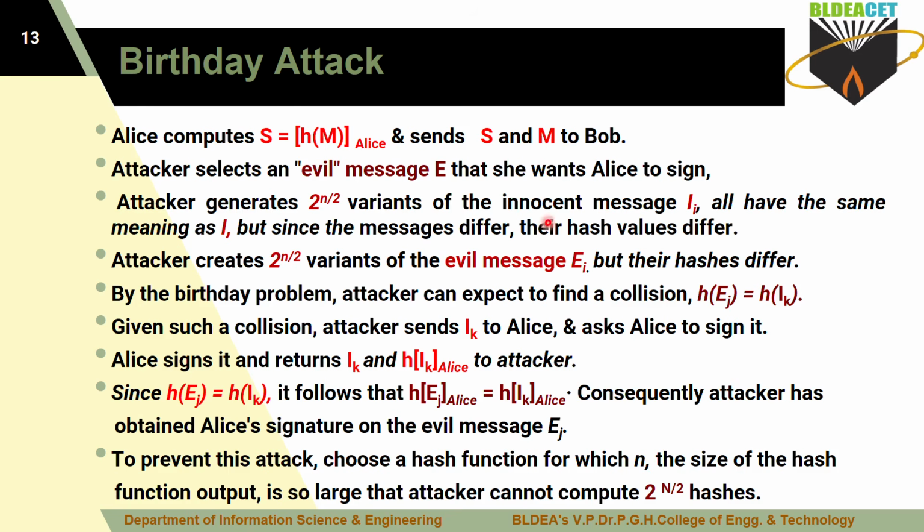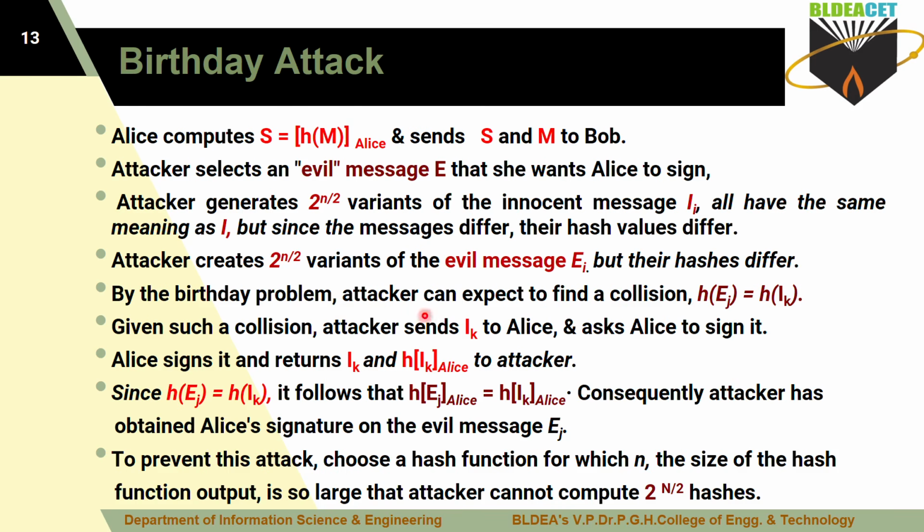So this advantage is utilized by the attackers. In the same way, attackers create 2 to the power of n divided by 2 variants of the evil message. I is the innocent message, E is the evil message, and their hash values are different. By the birthday problem, you already know there is a chance of repetition of the birth date. So the attacker can expect to find a collision.